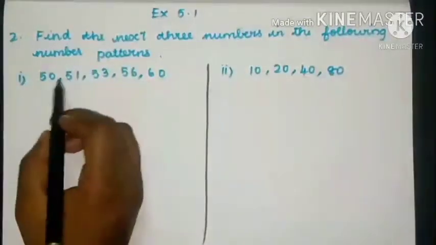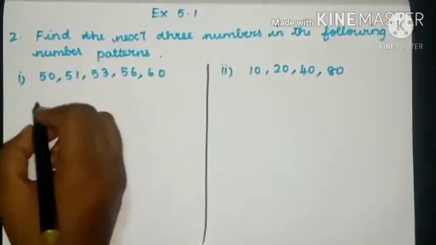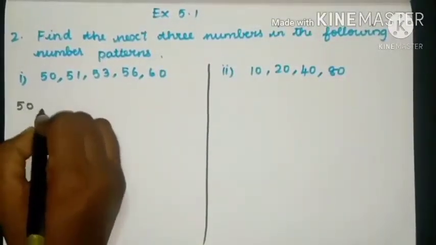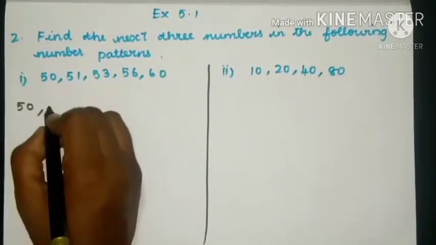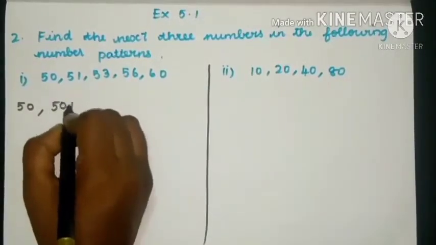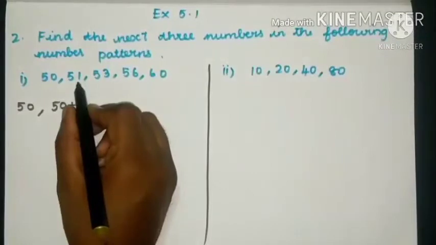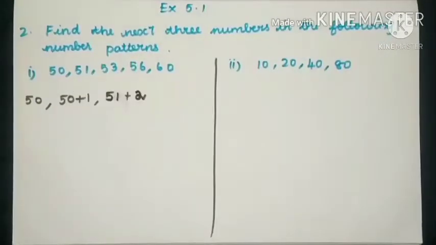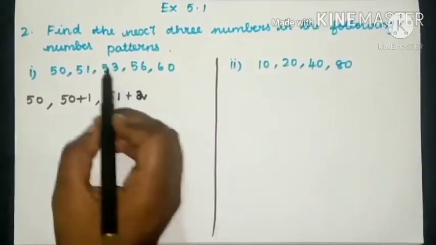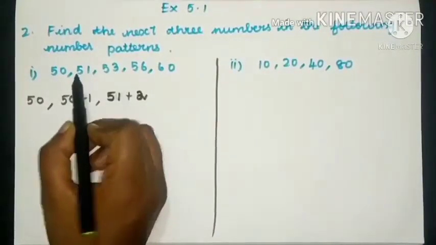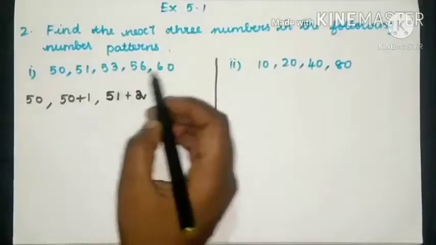See, here the pattern generating these numbers: 50, the next number is 51. If we add 50 plus 1, we get the answer as 51. And the next number is 53. If we add 51 plus 2, that is the previous number plus 2, we will get the answer as 53.